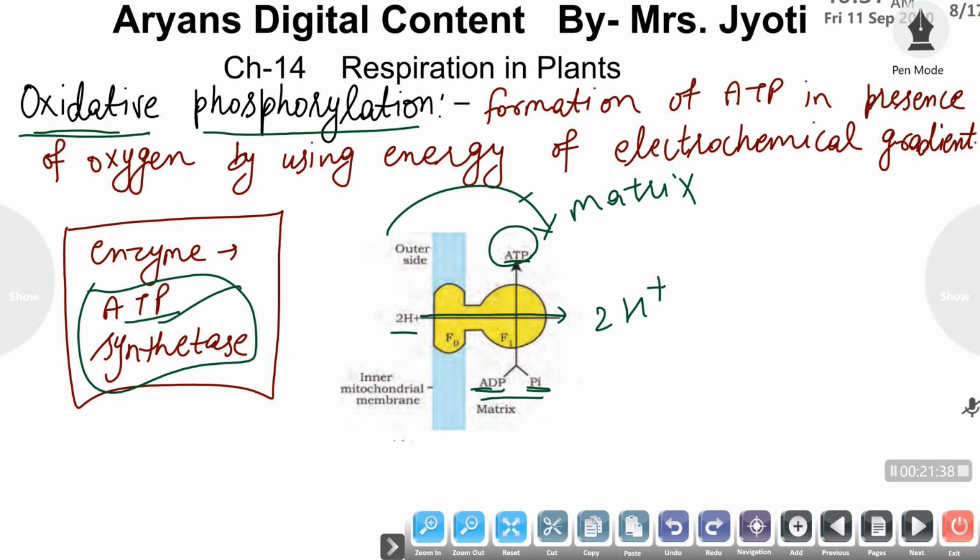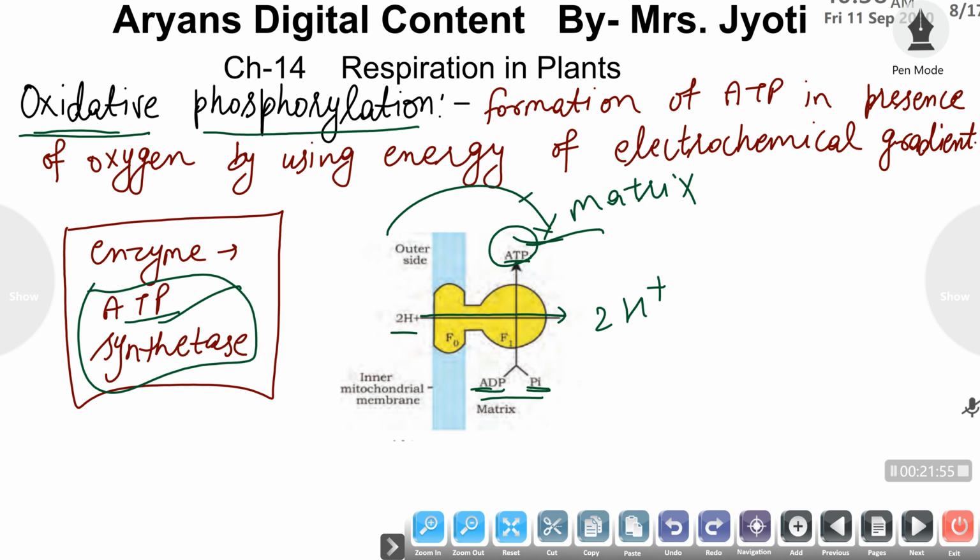Now this oxidative phosphorylation results in the formation of ATP molecules, and this ATP is used as the energy currency of the cell. Wherever the energy is required, the ATP molecule is transported to that particular site.